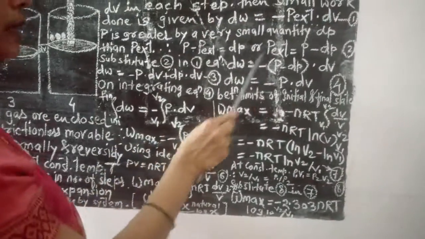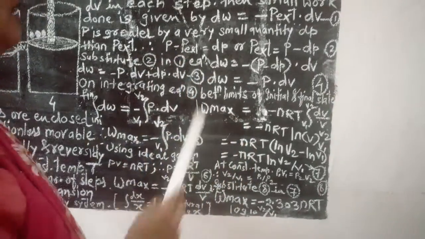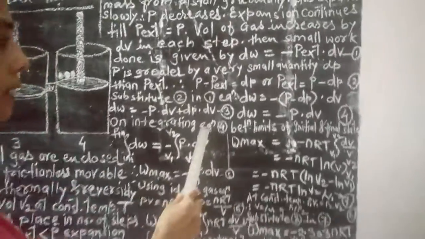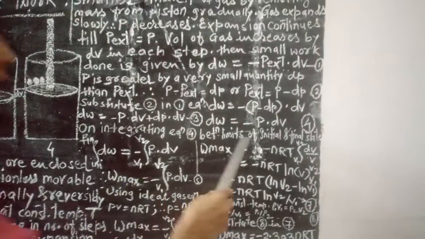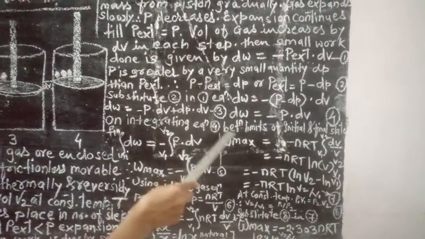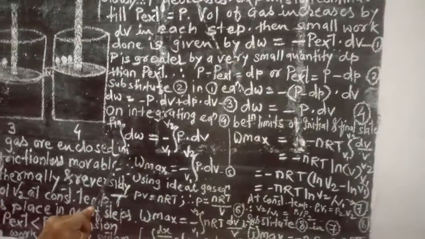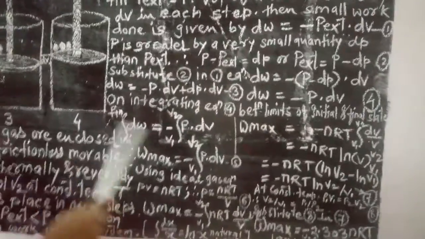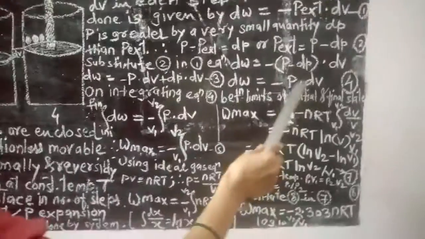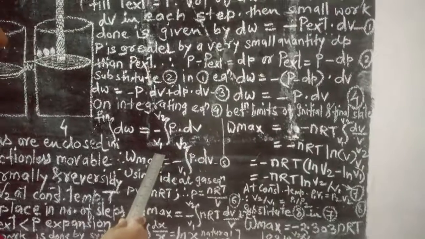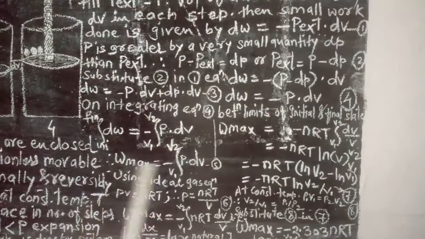Now this is the small work done in every step, and to sum up all the work done in all these steps, we have to integrate this equation between the limits of the initial and final states. So we write the integration of dW between the limits of initial and final states is equal to the integration of minus P dV between the limits of initial volume V1 and final volume V2.